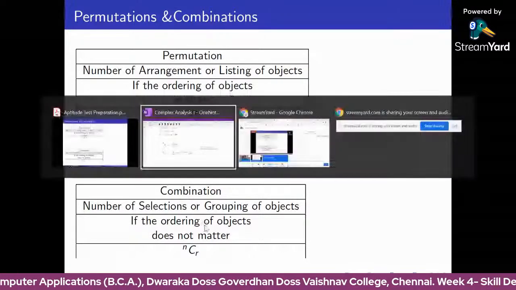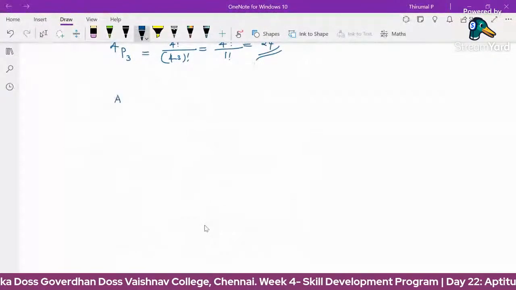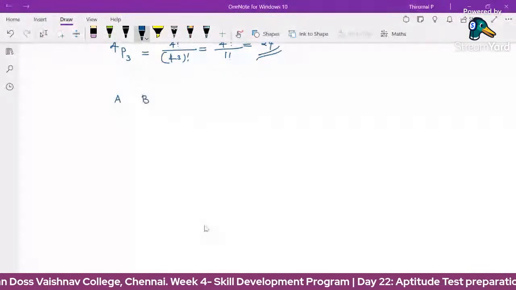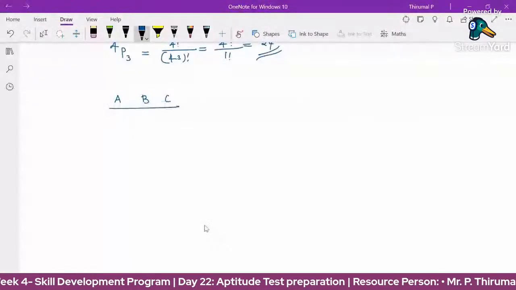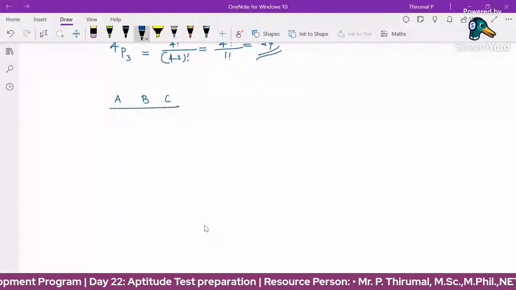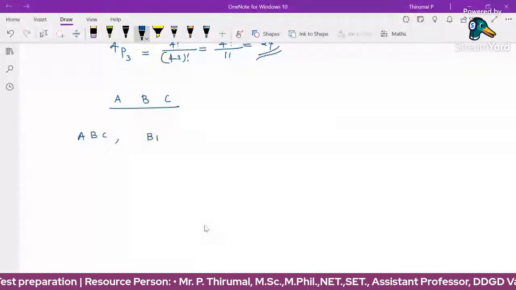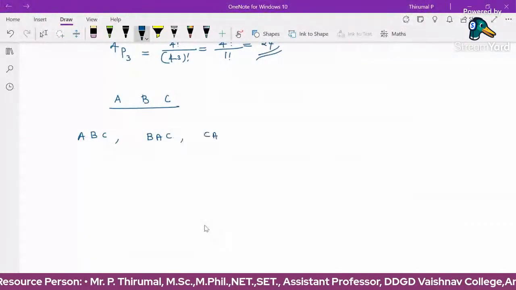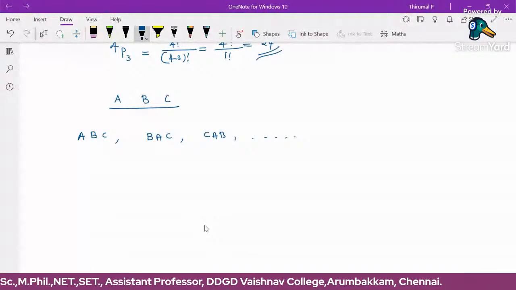The simple example: suppose there are three persons A, B, C. In the first example, they are standing in a row for a photograph. There are 6 possible ways. They can stand A, B, C, or B, A, C, or C, A, B. So we can write the 6 possible arrangements for the 3 persons.